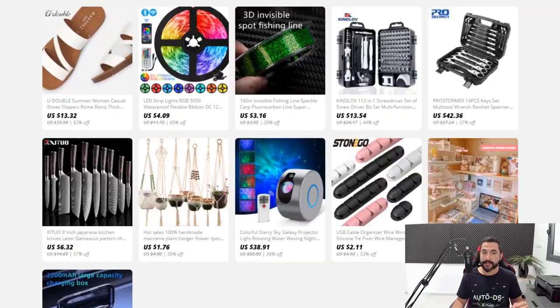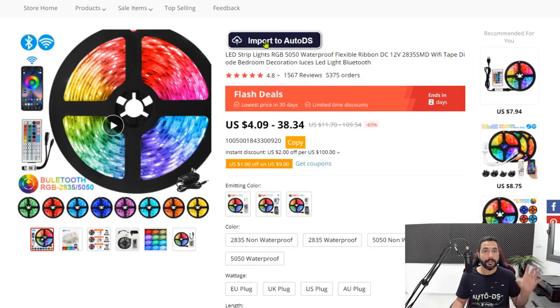Clicking on that is just the same as clicking outside the listing. It will simply import that product to our stores in just that one click to our drafts page, where we can continue optimizing the product before publishing it to our stores, having it go live, and then people will be able to see it and buy it. That is how to use the one-click importer, whether you're inside the product listing or outside on the search function on any one of your supported suppliers. So that is one way to do it.